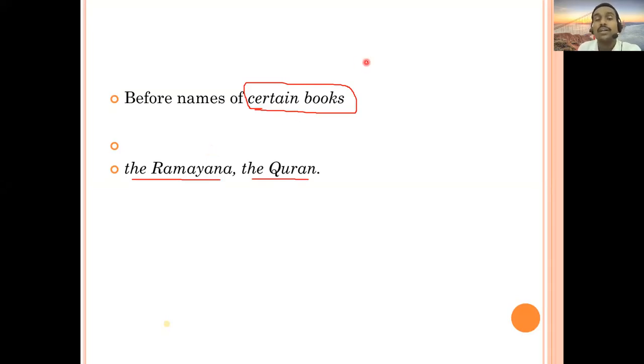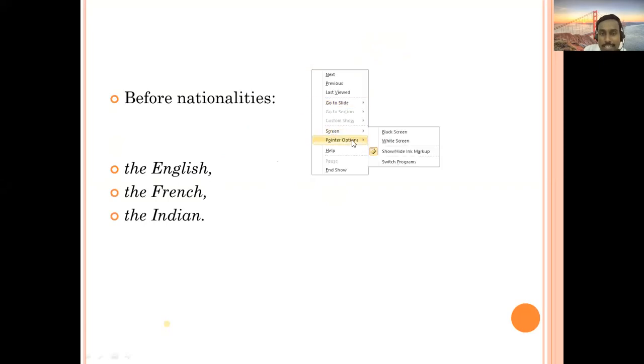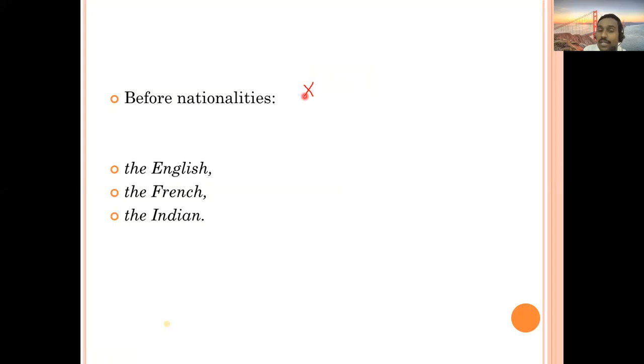Yes, you can also include First World War and Second World War. Great historical events. So you have to pronounce the First World War, the Second World War. That will come here like this. Okay. The next, before nationalities also. In a previous slide I told you, before names of nations people do not use any article except a few nations like United States of America or United Kingdom or USSR. But here, before nationalities, all nationalities will take article the.